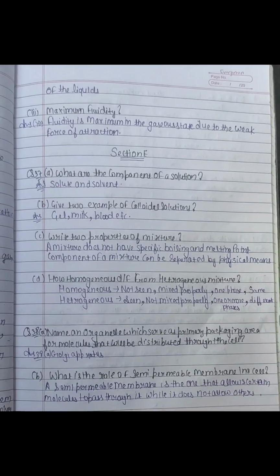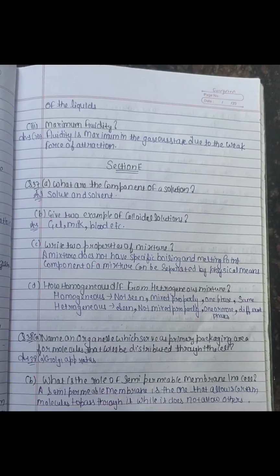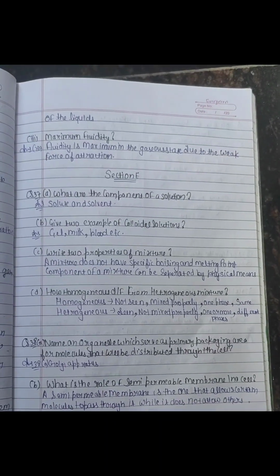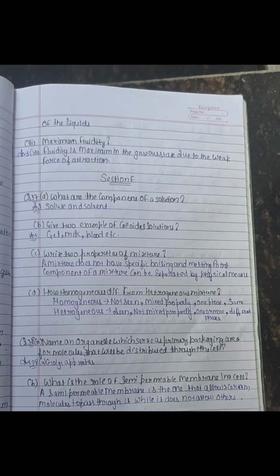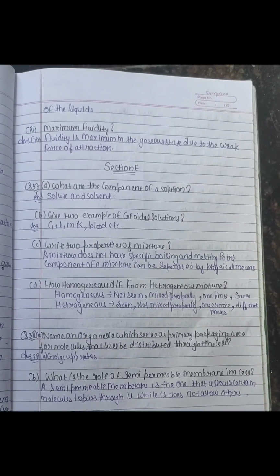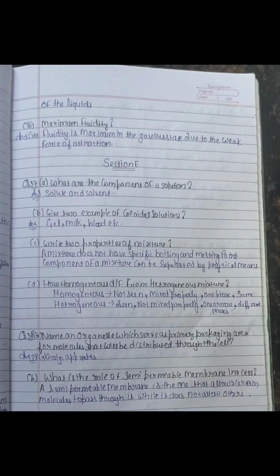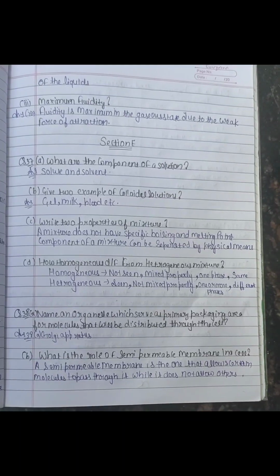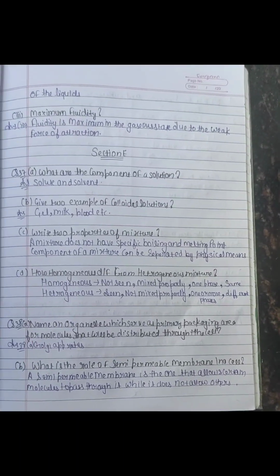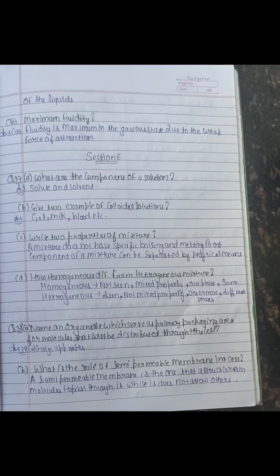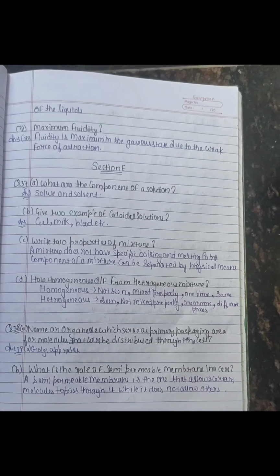Question number 38. A. Name an organelle which serves as the primary packaging area for molecules that will be distributed through the cell. Option A. Golgi apparatus. B. What is the role of a semi-permeable membrane in a cell? A semi-permeable membrane is one that allows certain molecules to pass through it while it does not allow others.